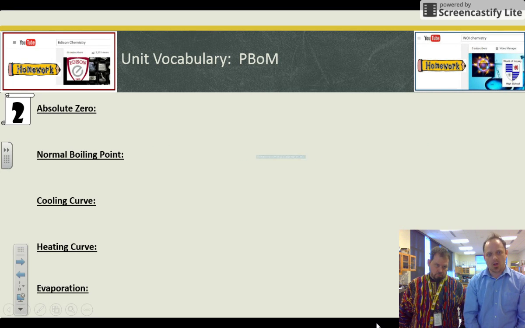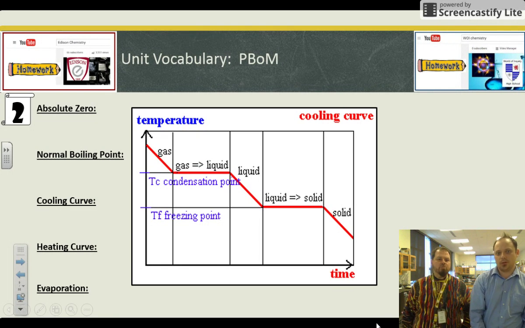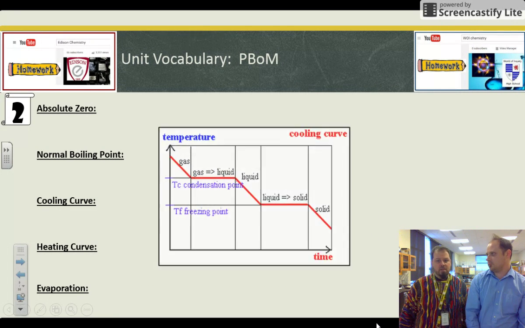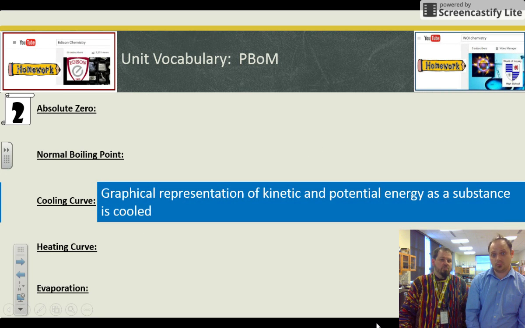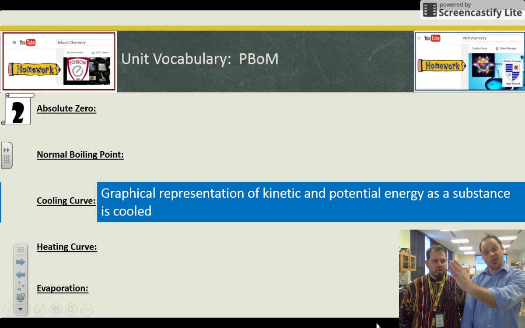True. Cooling curve. So notice we are going down, and I'm going to track the phases as my substance goes from gas to liquid to solid, and it's just this graphical representation. And that was one of the things Mr. Monaco was talking about, that picture. We're going to be able to learn. It's like a roller coaster. Kind of. Crummy roller coaster either goes all the way up or all the way down.